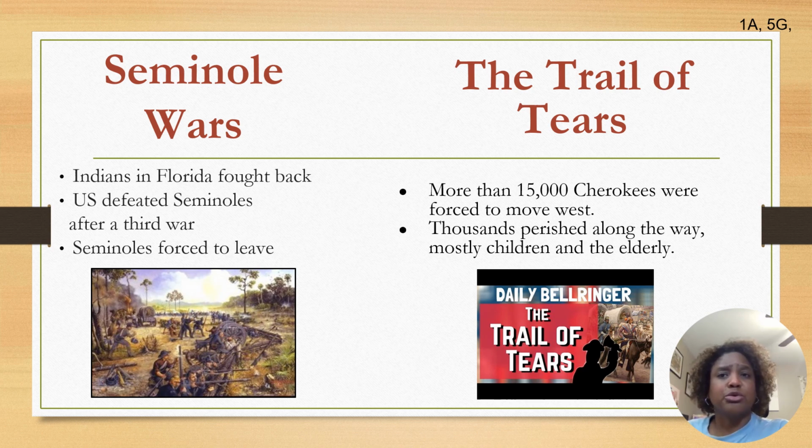Jackson's supporters in Congress pushed through legislation known as the Indian Removal Act of 1830. With this act, most of the southeastern Indian nations were forced west of the Mississippi. Most whites saw those lands as vast deserts, and therefore did not mind sending the Indians there. In 1838, the U.S. military drove out more than 15,000 Cherokee. They journeyed hundreds of miles west to present-day Oklahoma over a period of several months. Thousands died, mostly children and the elderly. This sorrowful journey became known as the Trail of Tears.